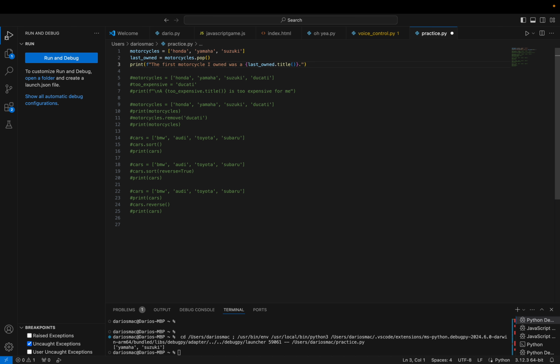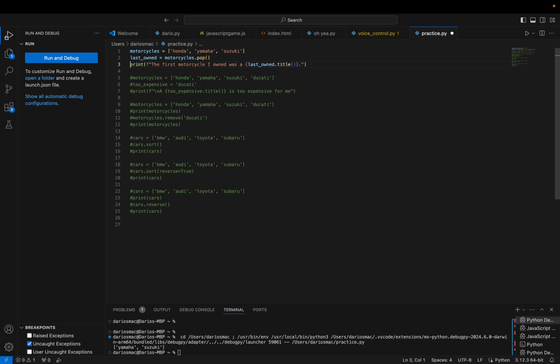Okay. So, motorcycles equals Honda, Yamaha, and Suzuki. Normal looking list, as we did, and then last_owned equals motorcycles.pop. So that, I believe, would be Suzuki, because pop means it pops the last one.